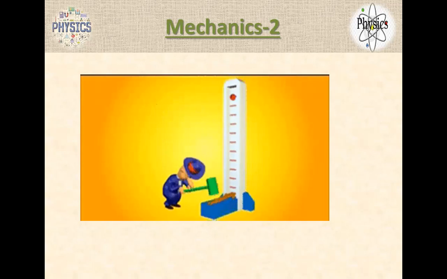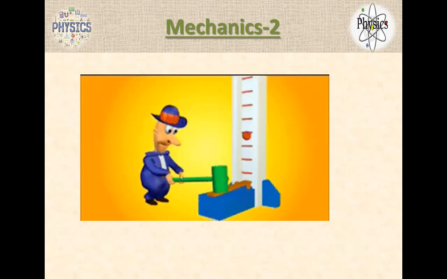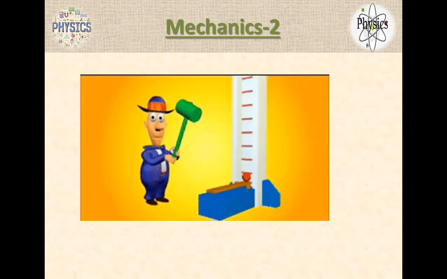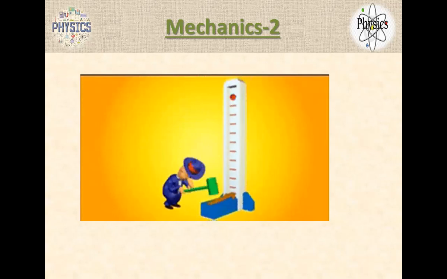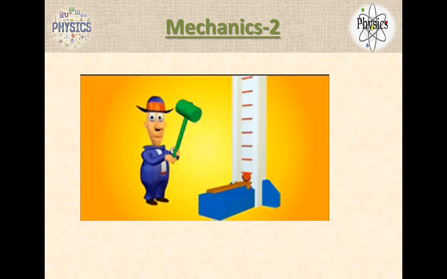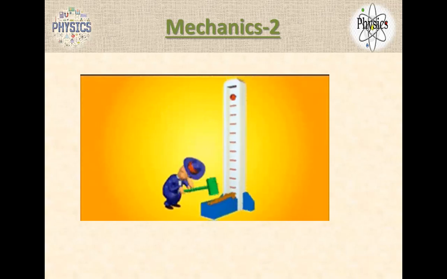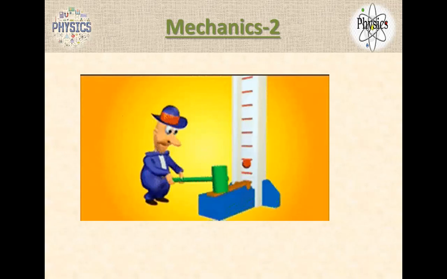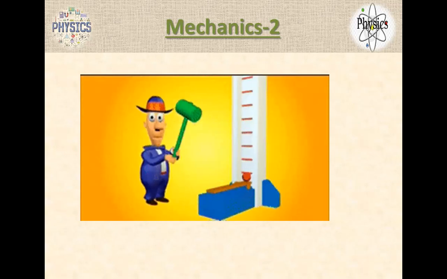So, rate of change of momentum. What is the definition of the second law? When you apply the force, the object undergoes a change in momentum.